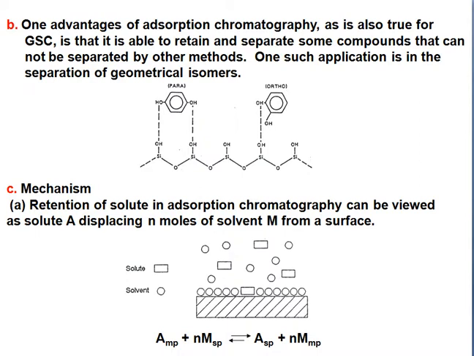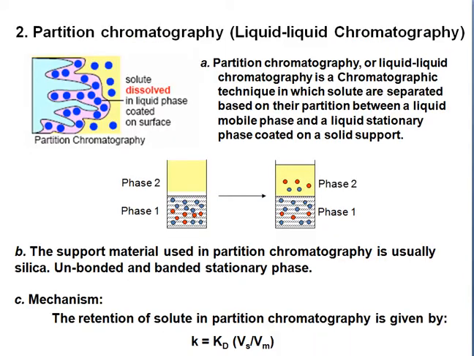One advantage is that, as is also true of gas chromatography, adsorption chromatography is able to retain and separate some compounds that cannot be separated by other methods, such as geometric isomers. In the retention mechanism of adsorption chromatography, a solute A displaces solvent molecules from the surface.